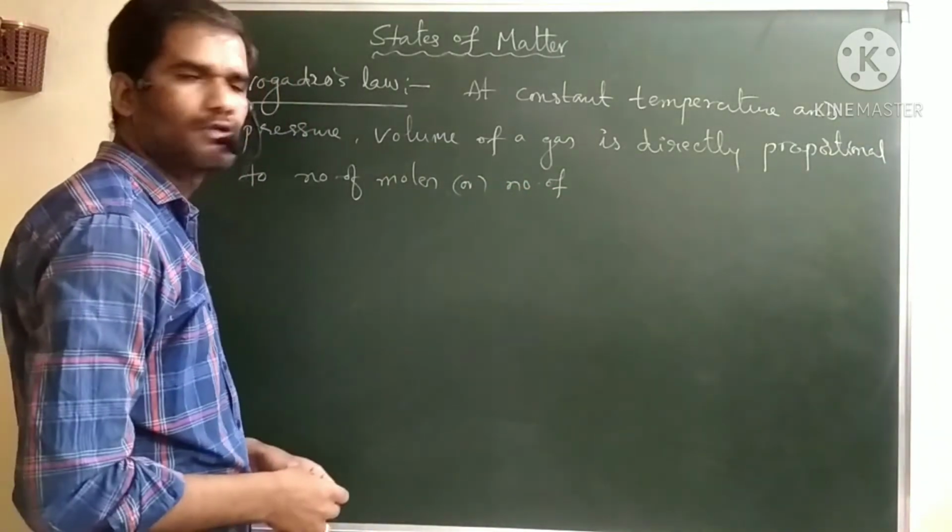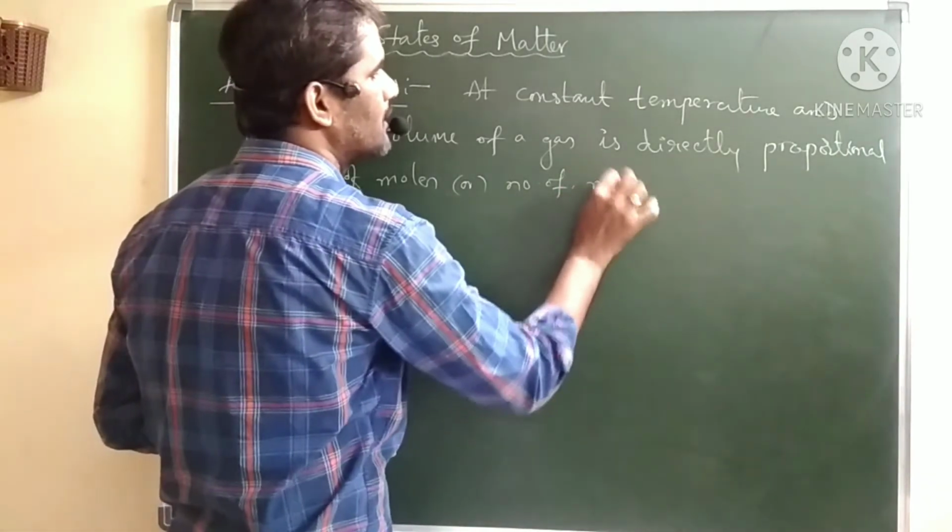Generally moles is directly proportional to molecules, so number of moles or number of molecules.